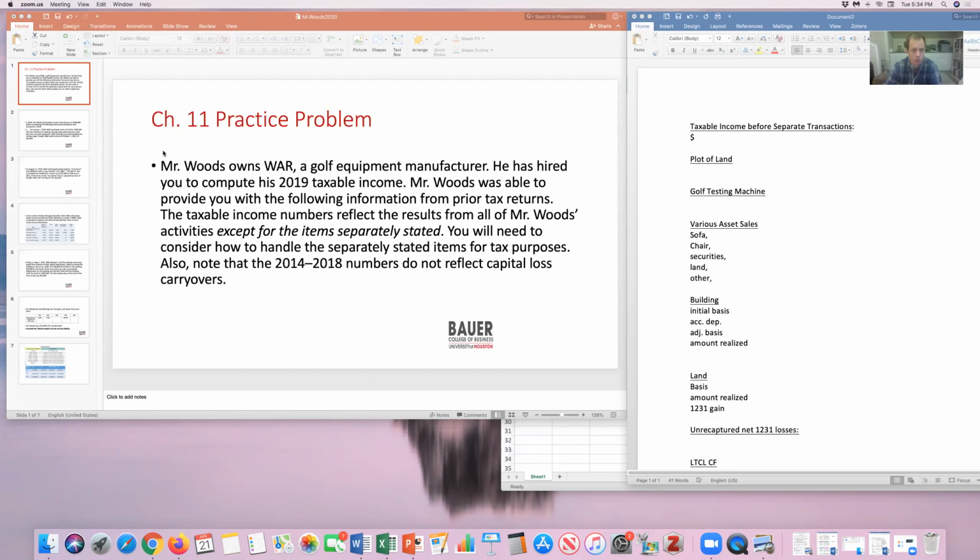All right, let's look here. Mr. Woods owns WAR, a golf equipment manufacturer. He's hired you to compute his 2019 taxable income. Mr. Woods was able to provide you with the following information from prior tax returns. The taxable income numbers reflect the results from all of Mr. Woods' activities except for the items separately stated. You will need to consider how to handle the separately stated items for tax purposes. Also note the 2014 through 2018 numbers do not reflect capital loss carryovers.